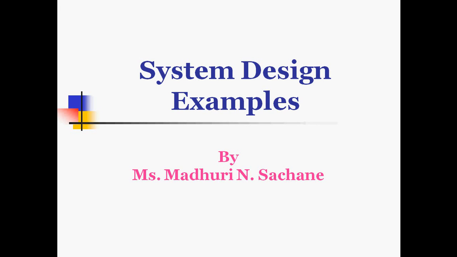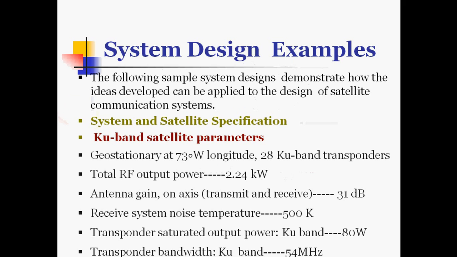Welcome everyone. In this lecture we are going to see the system design examples. As we have already seen, the system design for specific performance, then satellite communication link design procedures, uplink attenuation and C/N for uplink, then downlink attenuation in rain and C/N for downlink. After that, now we will see the system design example. The following sample system designs demonstrate how the ideas developed can be applied to the design of satellite communication systems.